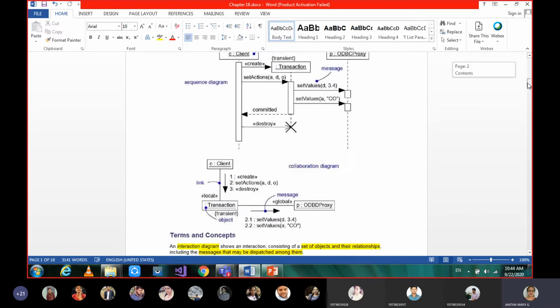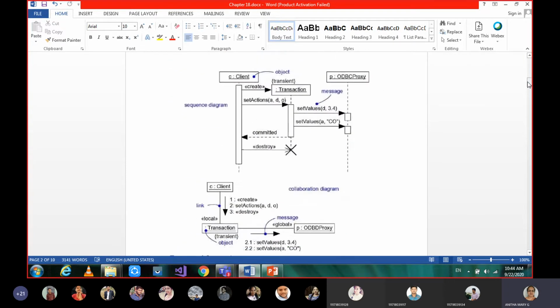Okay, so let's see interaction diagrams. Before we go into the details of this chapter, in the introduction itself, let's see what these diagrams are. The sequence diagram and collaboration diagram, these two diagrams put together, are called interaction diagrams, or communication diagrams as we also say. When you come across communication diagrams somewhere on the net, it's nothing but interaction diagrams only. Interaction or communication means sending and receiving messages will happen. Between whom will it happen?